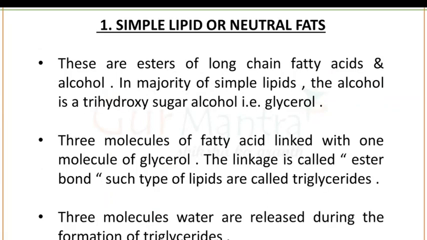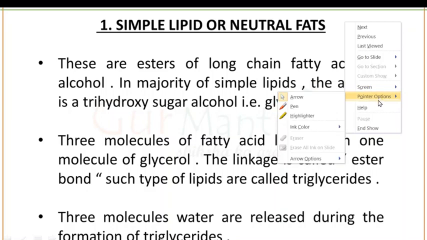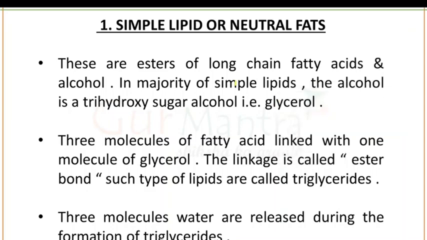Now we have the simple classification of lipids. Number one type of lipid is simple lipid or neutral fats. Simple lipids are the esters of long-chain fatty acids and alcohol. In the majority of simple lipids, the alcohol is the trihydroxy sugar alcohol that is known as glycerol. So glycerol is majorly found in the simple lipids.